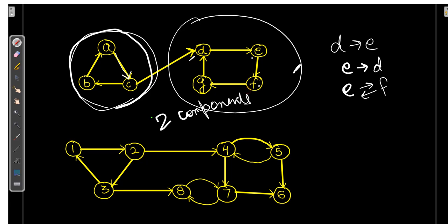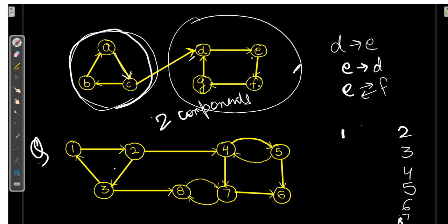Fine. Now if we check the other example, here we have one triangle, then there is a loop between 7 to 8, 4 to 5. Let's check it out. Here we will take 1 and the other vertex so that it will be easy to know, 7 and 8.